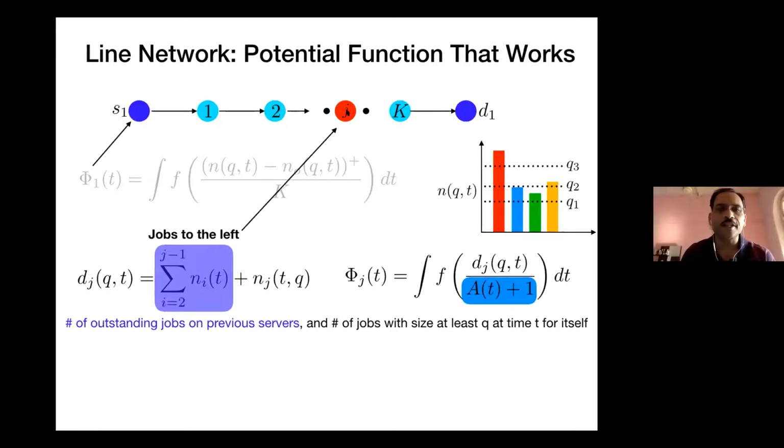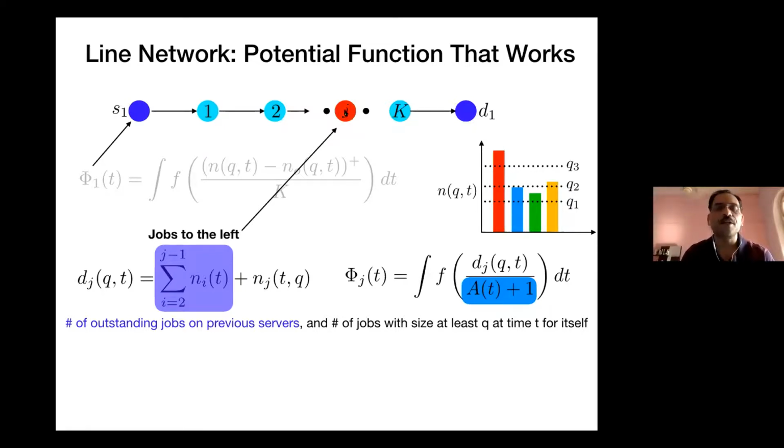Then for the jth node, I'm going to define the potential function as follows: the function f remains as it is, d_j of q,t is this quantity, and a_t plus 1 is the number of servers among all possible servers which have at least one outstanding job. So now you can see the complexity of it. The potential function for server 1 just had a constant normalization, which is equal to k. So that doesn't change.